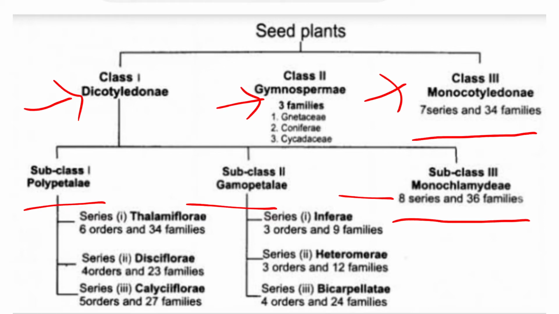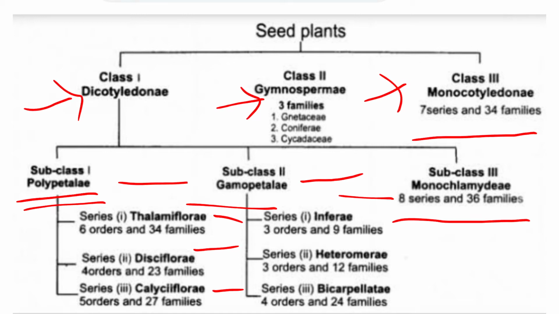Next, Polypetalae. Poly means free, that is free petals. Here you have 3 series: Thalamiflorae, Disciflorae and Calyciflorae. Thalamiflorae has a dome-shaped thalamus and superior ovary, with 6 orders and 34 families. Disciflorae has a disc-shaped thalamus, 4 orders and 23 families. Calyciflorae has a cup-shaped thalamus, 5 orders and 27 families.